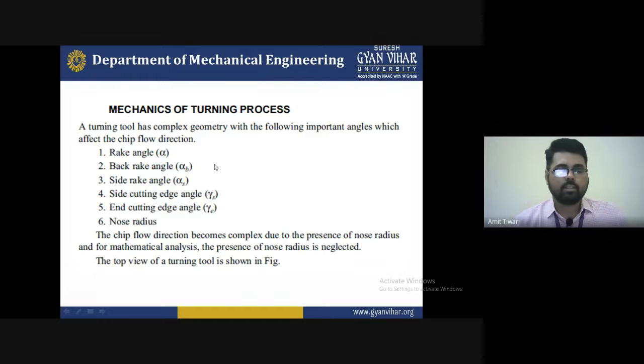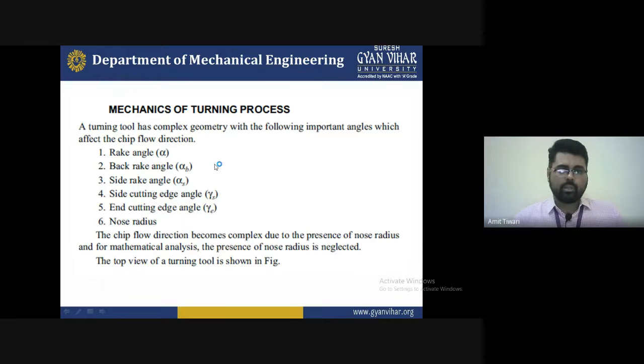Second, that is the mechanics of turning process. So what are the mechanics? A turning tool has complex geometry with the following important angles, which affect the chip flow direction.